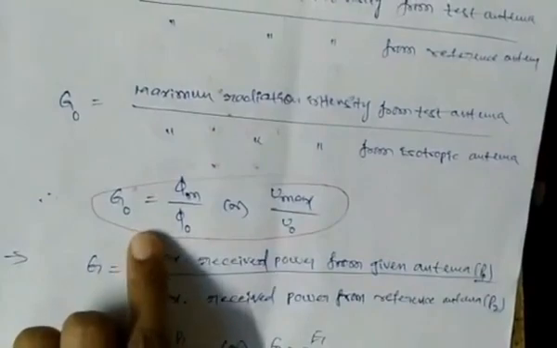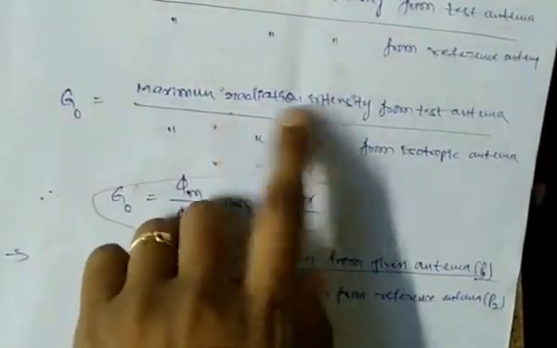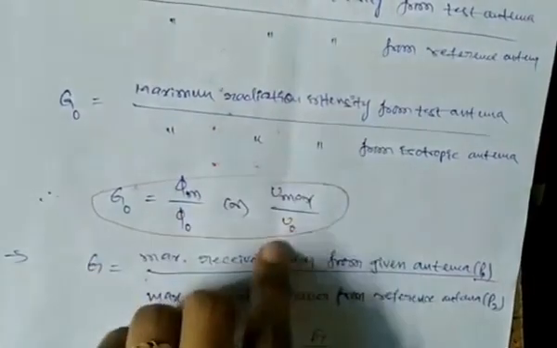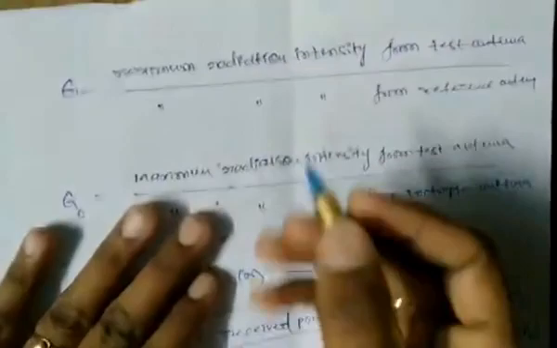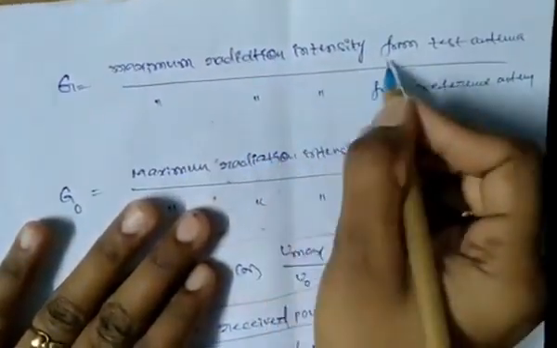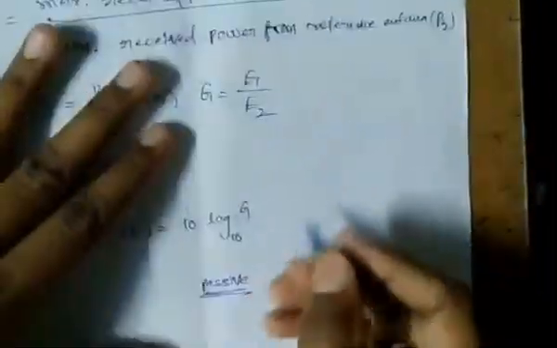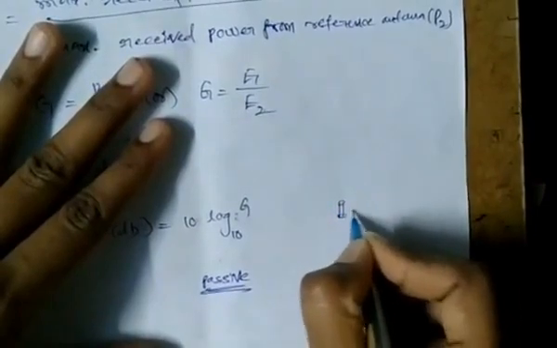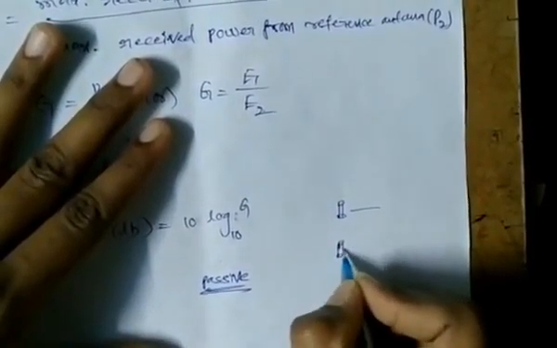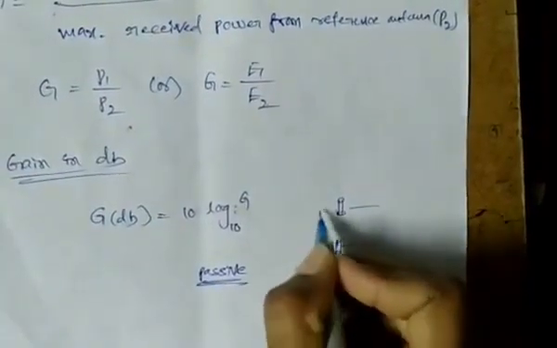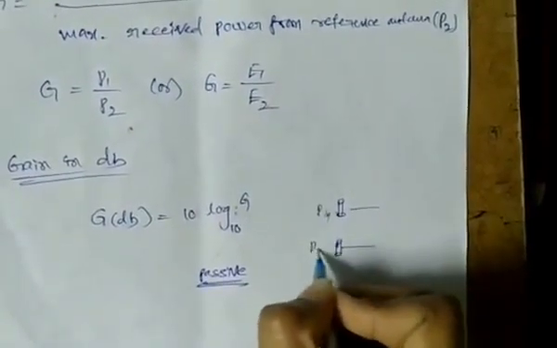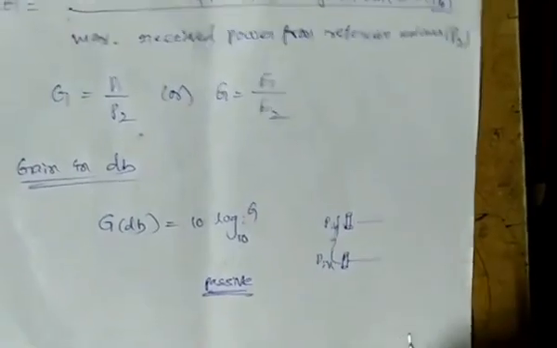So the formula is Umax by U naught, where Umax is the maximum radiation intensity of the test antenna and U naught is the radiation intensity of the isotropic antenna. These two antennas deliver the power in the same direction, and the input power for these two antennas is the same.